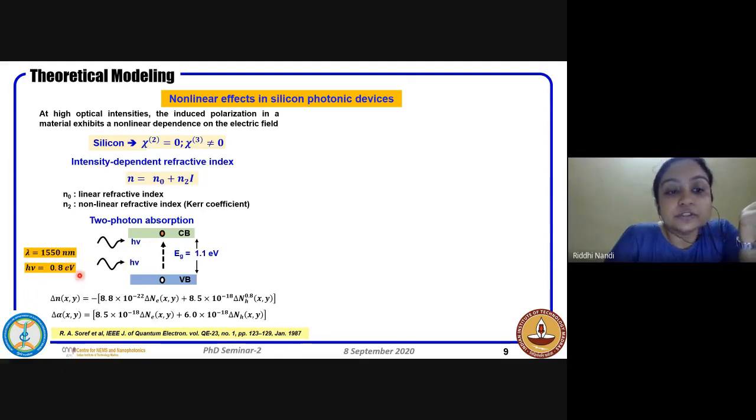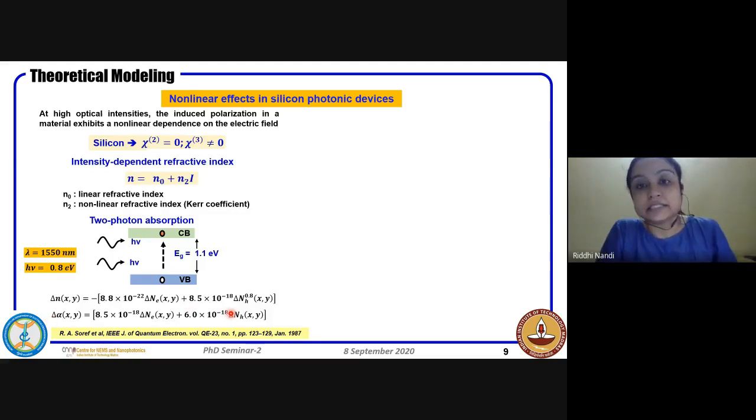So if two photons come together, their combined energy is quite enough to raise one electron from the valence band to the conduction band. The moment this happens, a lot of carriers are generated. The change in the electron and hole concentration can contribute to the change in the refractive index, and the imaginary part of the refractive index contributes to the loss, or delta alpha.